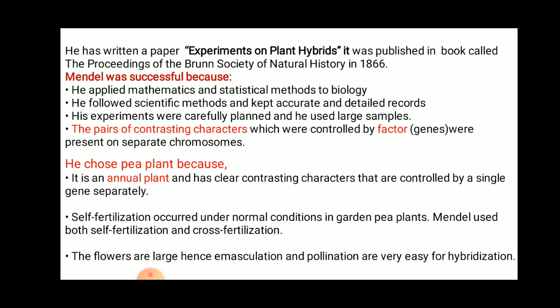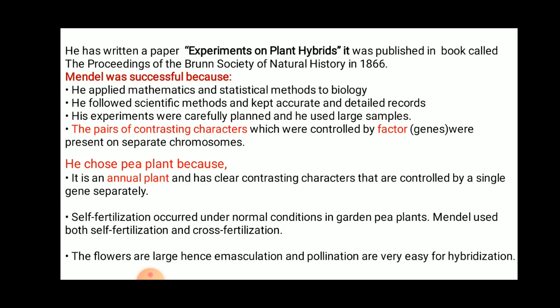Then his experiments were carefully planned and he used large samples. So he used a number of samples for his experiment, and this is also one of the reasons why he was successful. The pair of contrasting characters, which were controlled by factors or genes, were present on separate chromosomes.